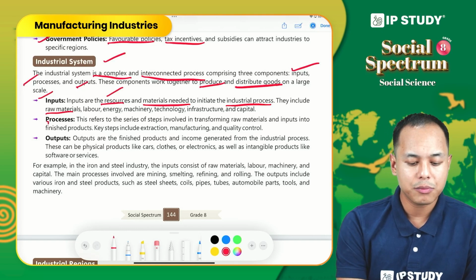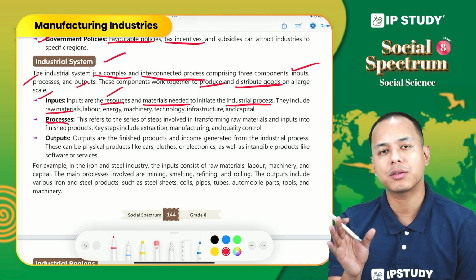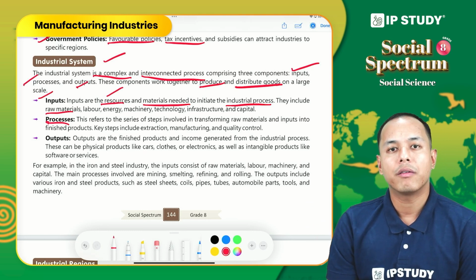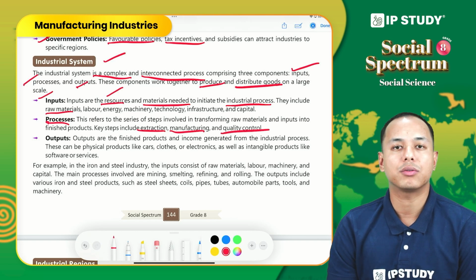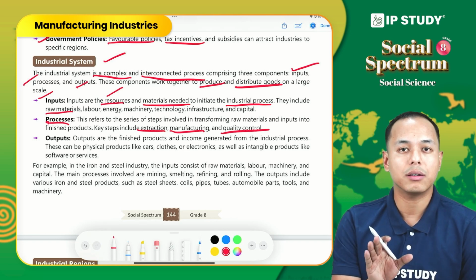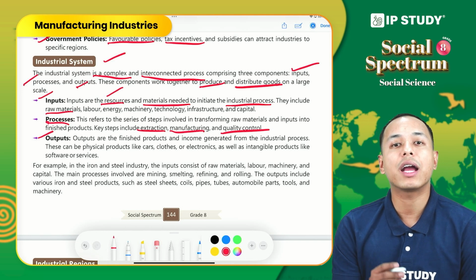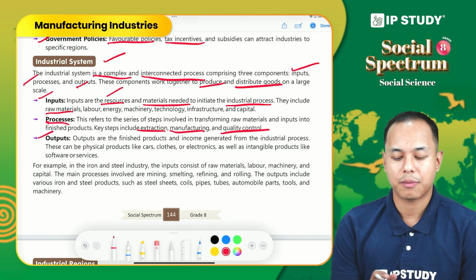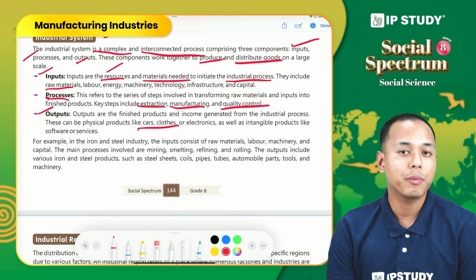Then come processes. Processes refers to the steps involved in the production process, the transformation of raw material into a finished product. For example, extraction, manufacturing, quality control. These are the different steps involved in processes. And lastly, outputs. Output refers to the final product that we get from this process. For example, if it is the automobile industry, we get cars.